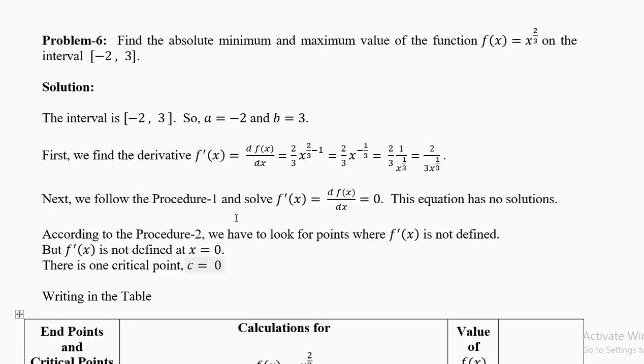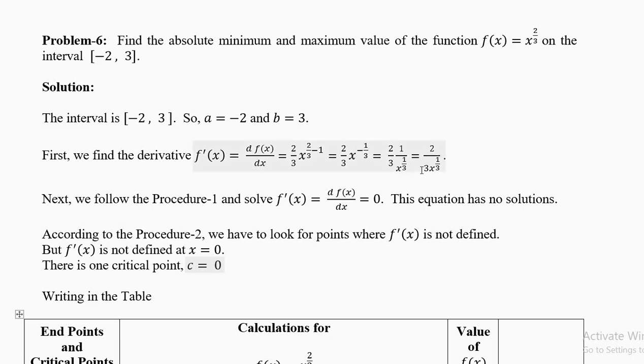Next we follow procedure 1. We solve first derivative equal to 0. Now if you put this equal to 0, you will not get any solution. Why? Because if you divide 2 by any number, you cannot get 0. You can get a small number, but you cannot get 0. So this equation has no solutions.